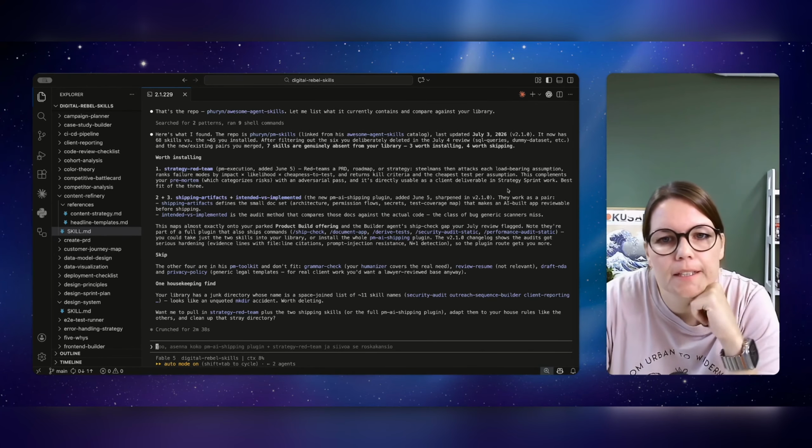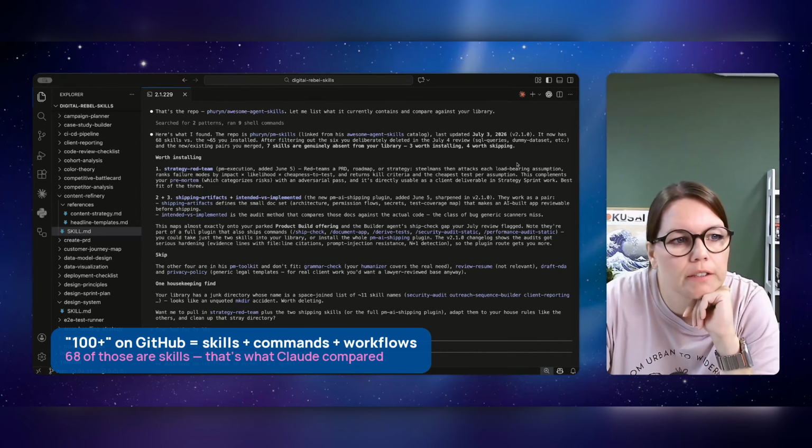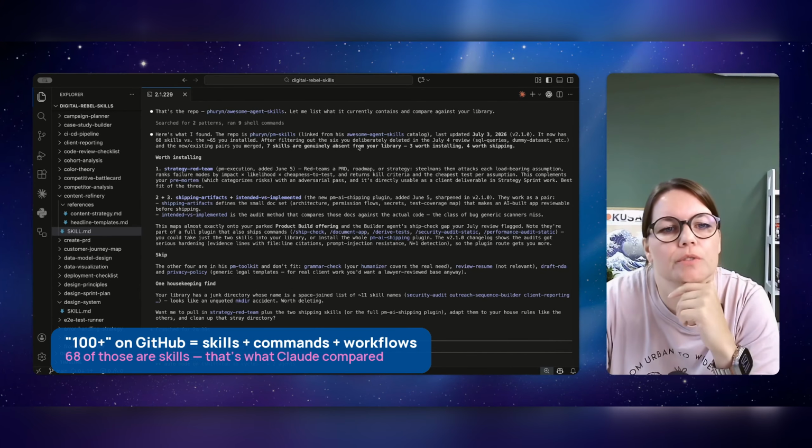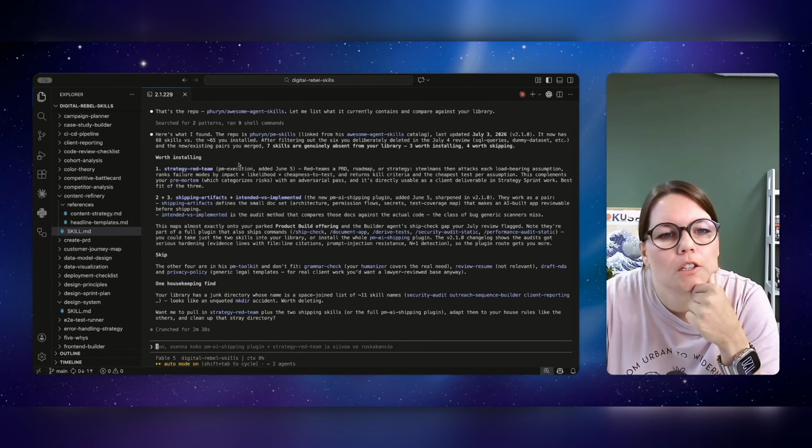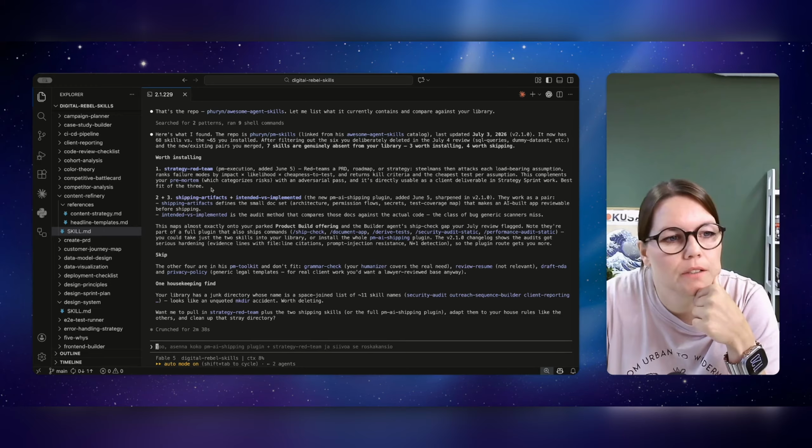So it was last updated July the 3rd. It now has 68 skills versus the 65 you installed, after filtering out the 6 you deliberately deleted in the July 4th review. Okay, yeah. 7 skills are genuinely absent from your library, 3 worth installing, 4 worth skipping. So strategy red team. These are the ones worth installing.